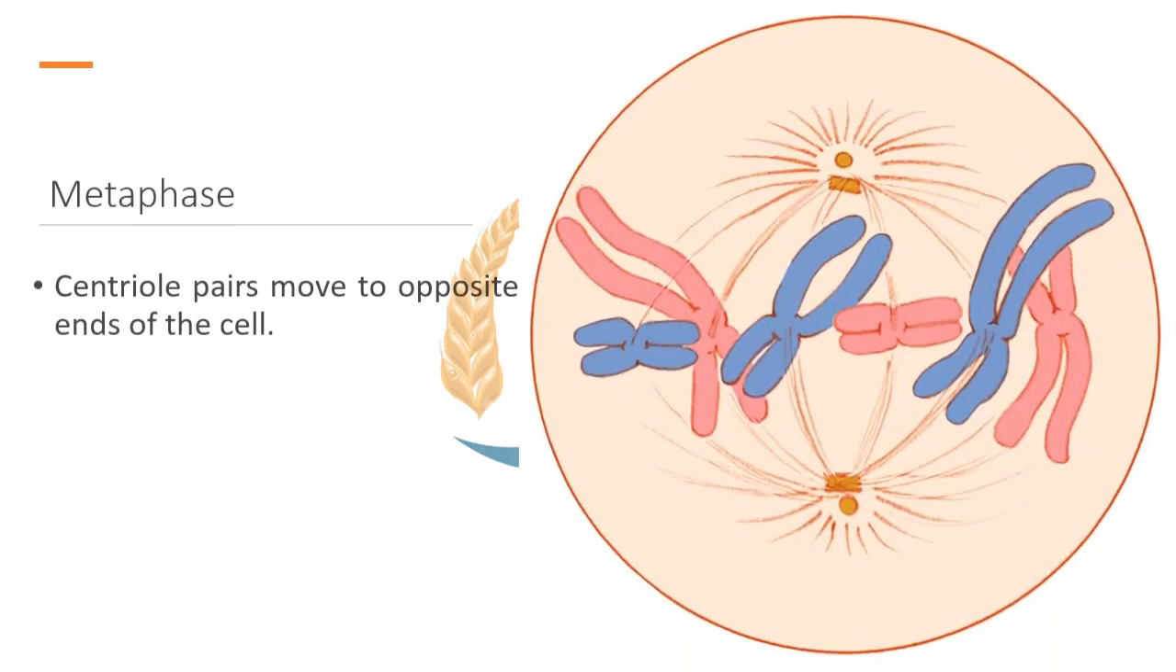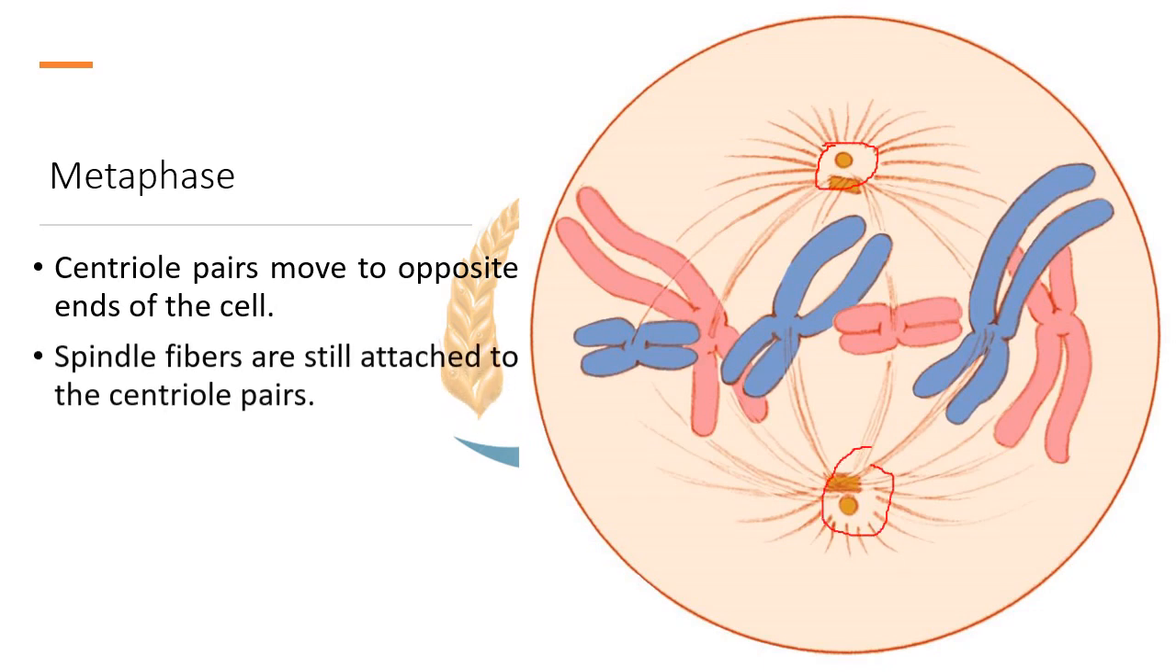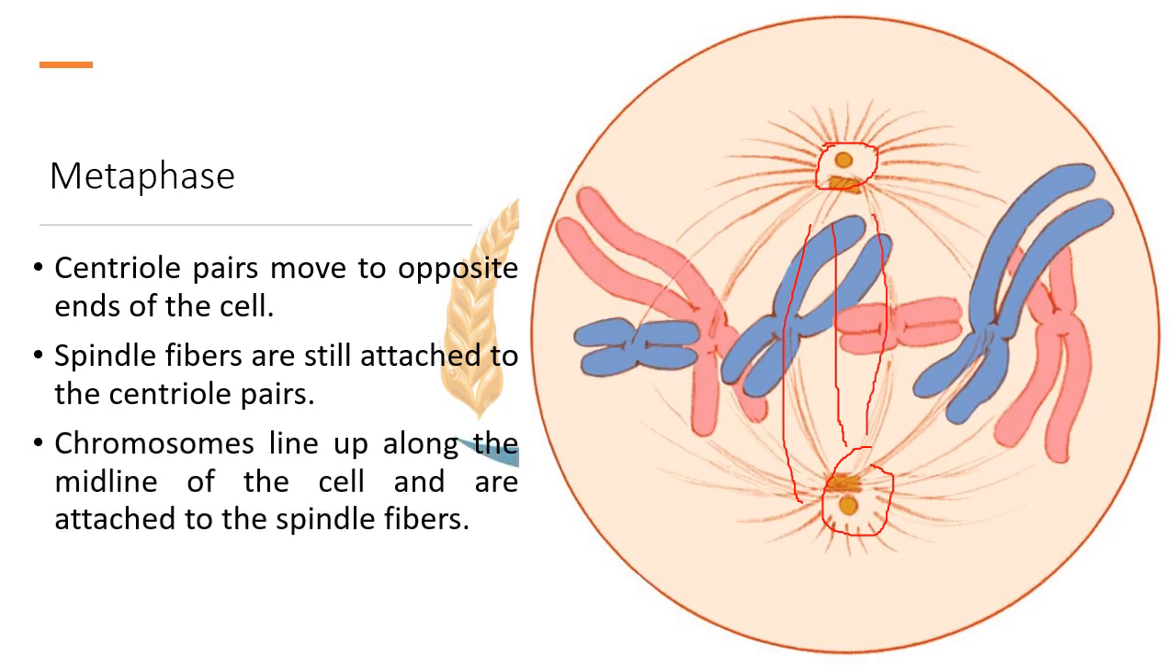Then metaphase. The centriole pairs move to opposite ends of the cell. Spindle fibers are still attached to the centriole pairs. Chromosomes line up along the midline of the cell and are attached to the spindle fibers.